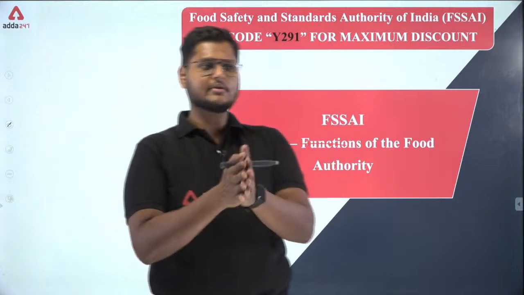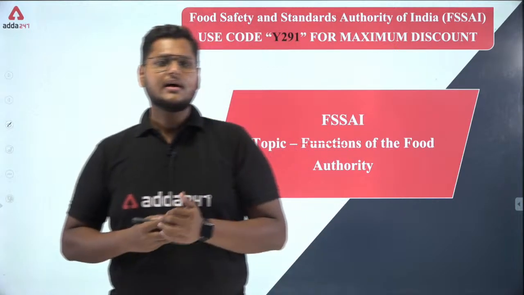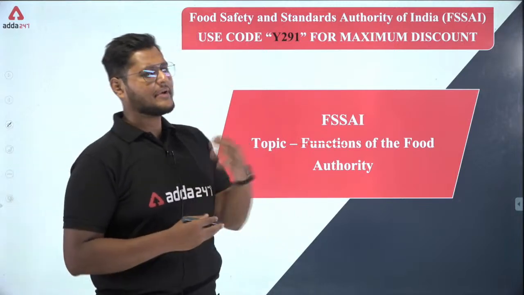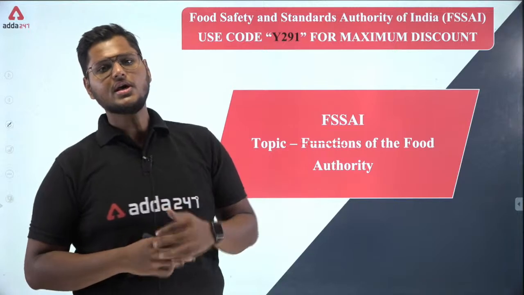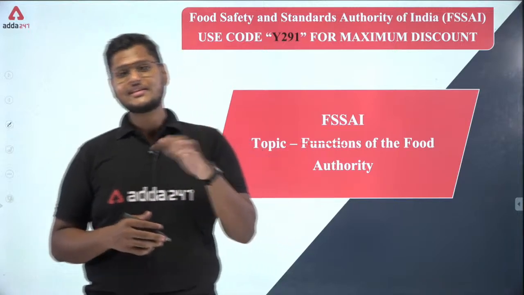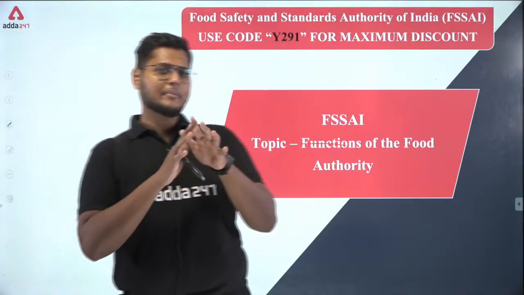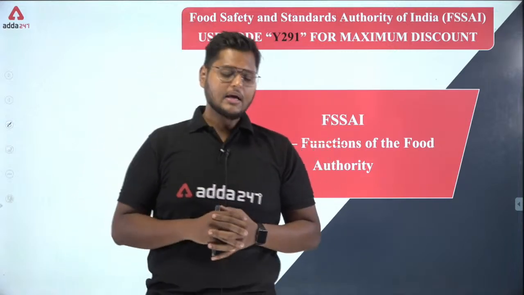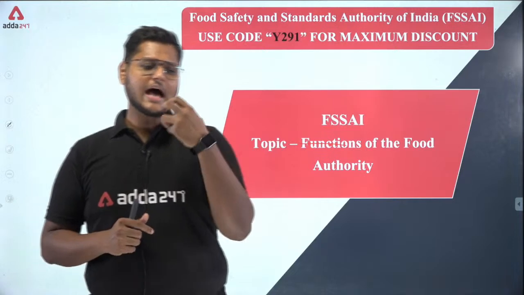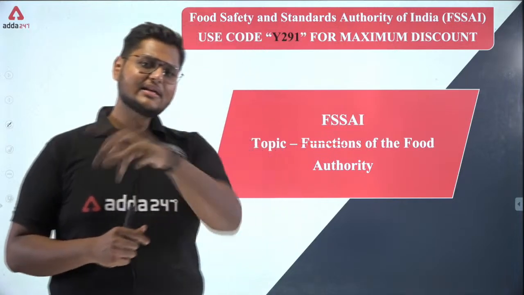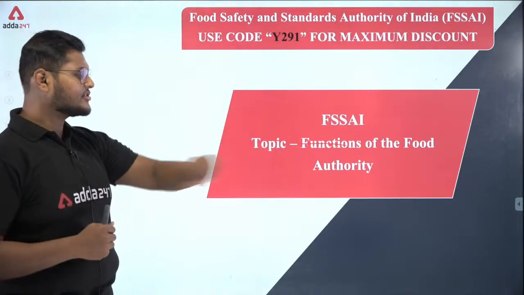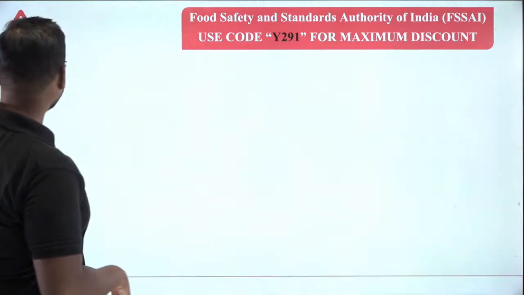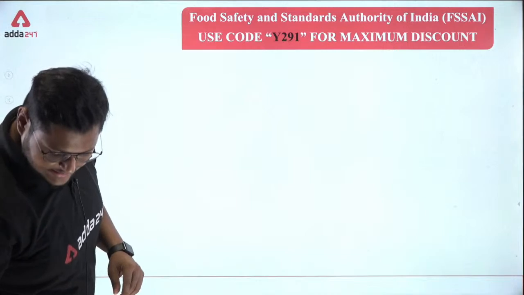In the last class on Saturday, I explained what exactly is the food authority. Food authority is the apex body or the apex authority for the food testing and analysis, not exactly for each and every matter related to food safety. Here we are going to see what exactly are the different functions that the food authority performs. So let's move to the next slide and check what exactly are the functions here.